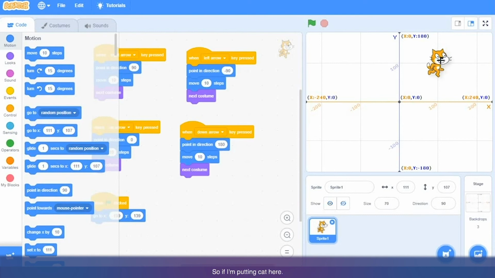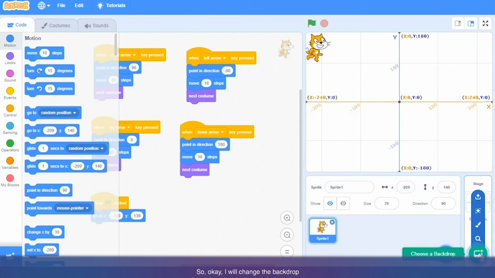So here you can see, if I put the cat here, the x coordinate is 104 and the y coordinate is 100. Similarly, if you put it somewhere else, you can see the numbers are changing. So this stage is divided by x and y coordinates, and the position of your sprite is defined by x and y coordinates.